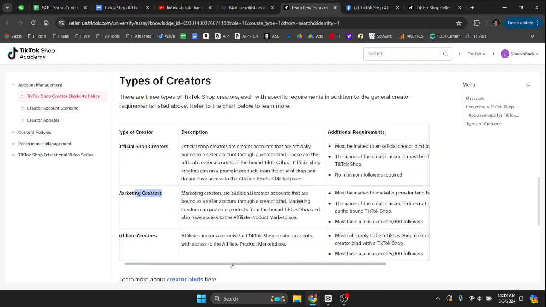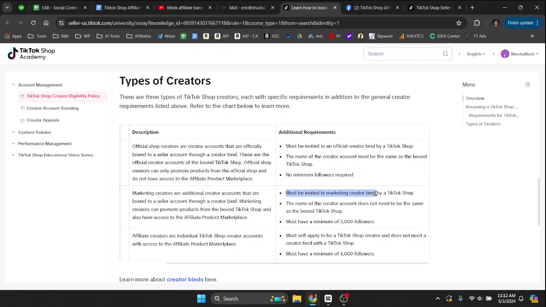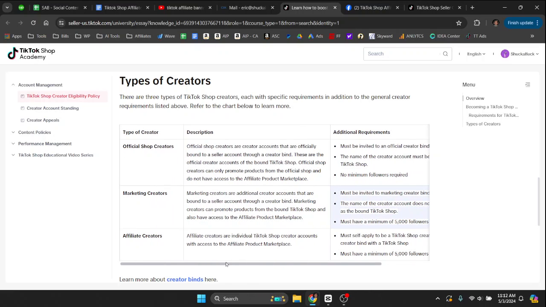So the marketing creator account, that's what you can hook your personal page into your TikTok Shop, and the name of the creator does not need to be the same, but you must have a minimum of 5,000 followers. So I think those are the only 2 options. I think affiliate creator accounts are going to be harder to get into than marketing accounts.